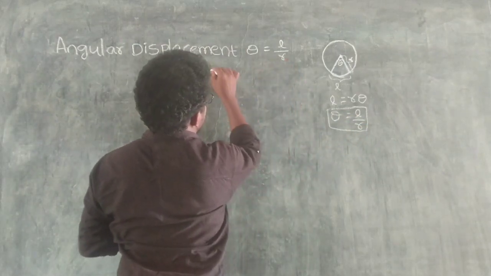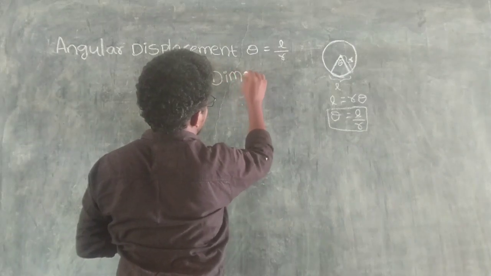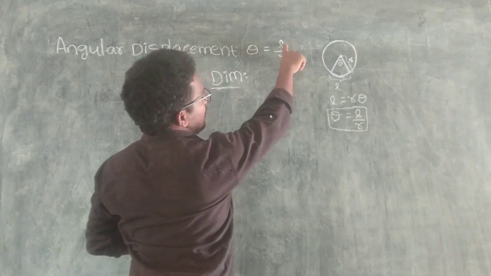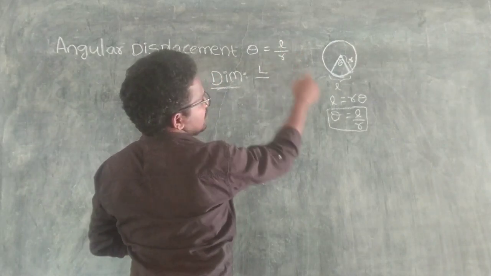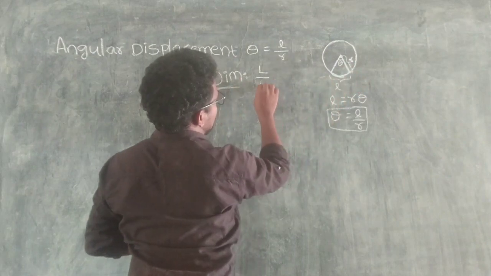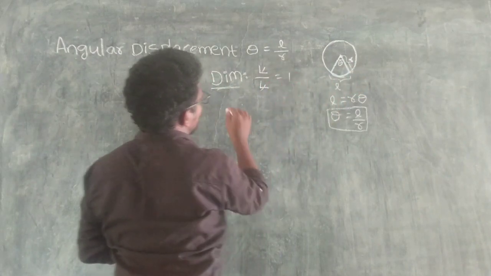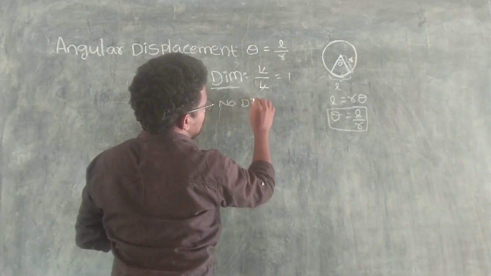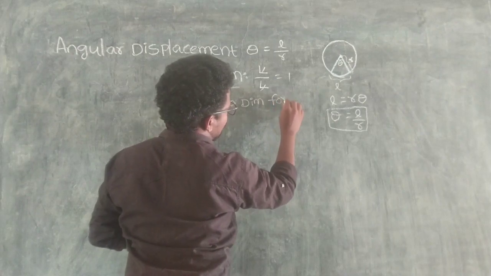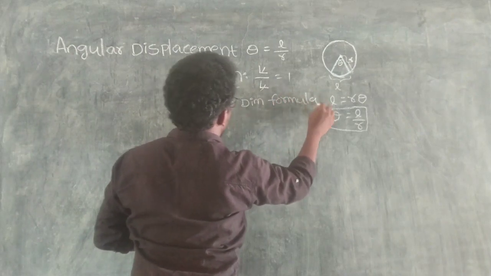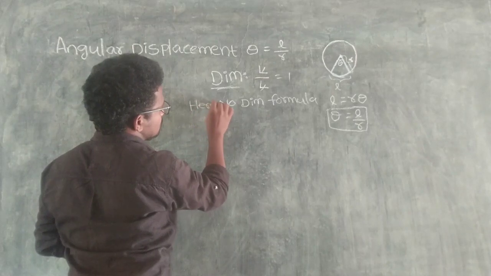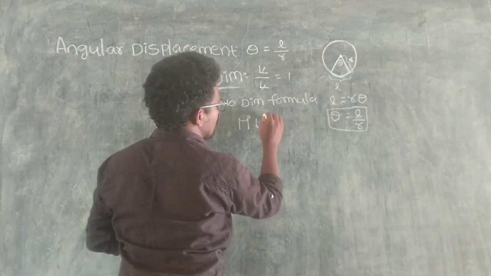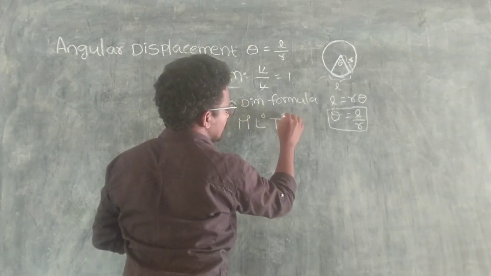So coming to the dimensions, here L means length, right? Radius means length, right? They cancel, so there is no dimensional formula here. What does no dimensional formula mean? No mass, no length, no time.